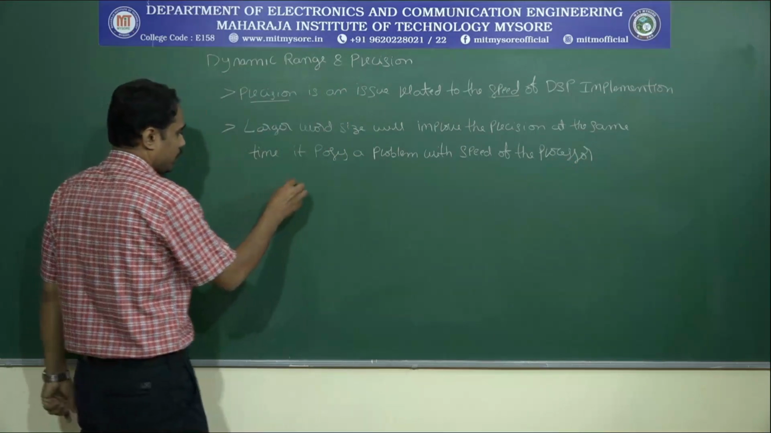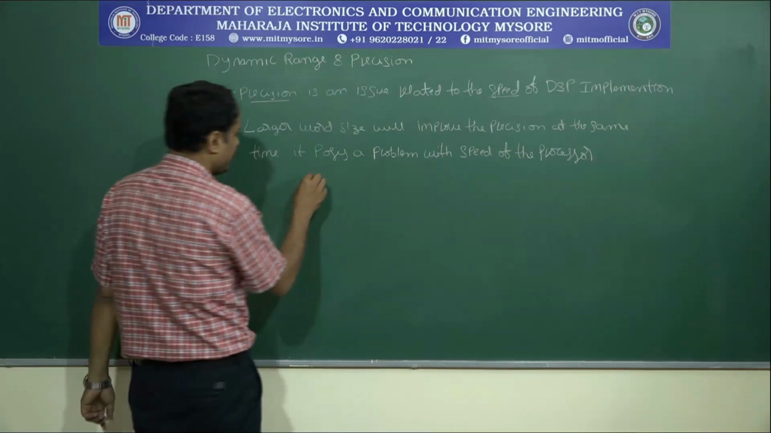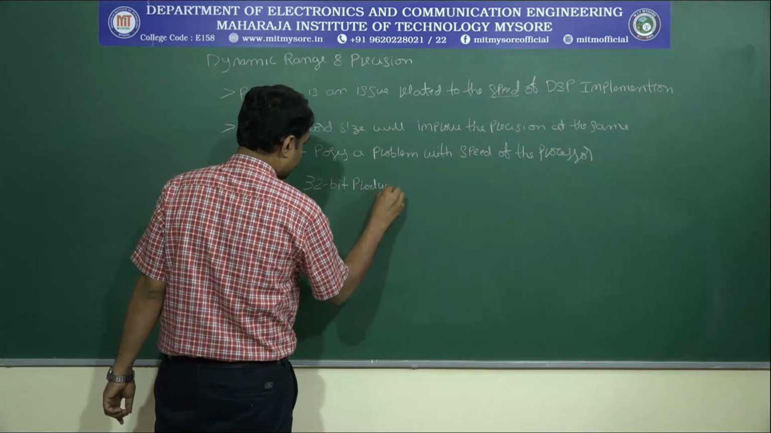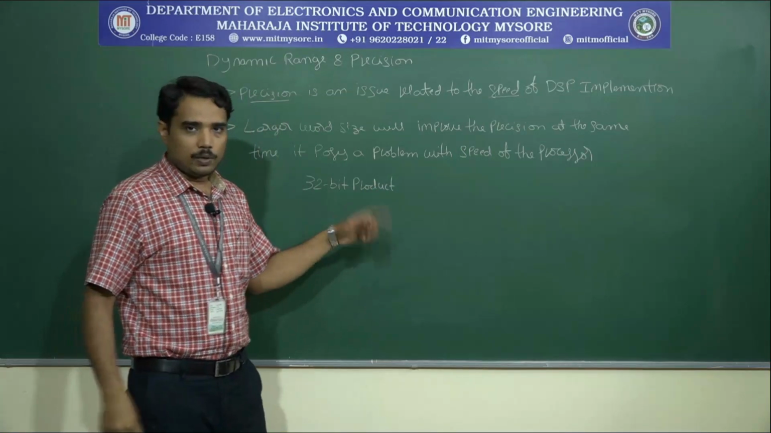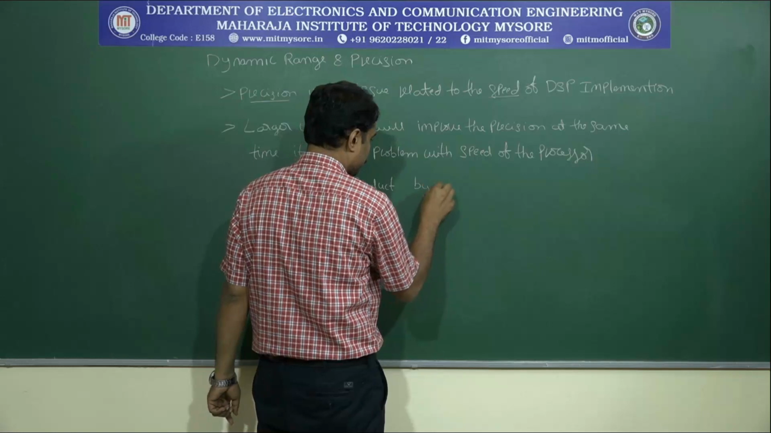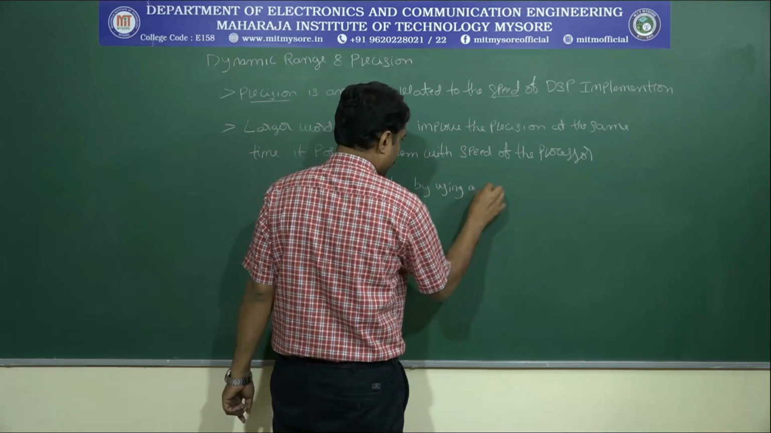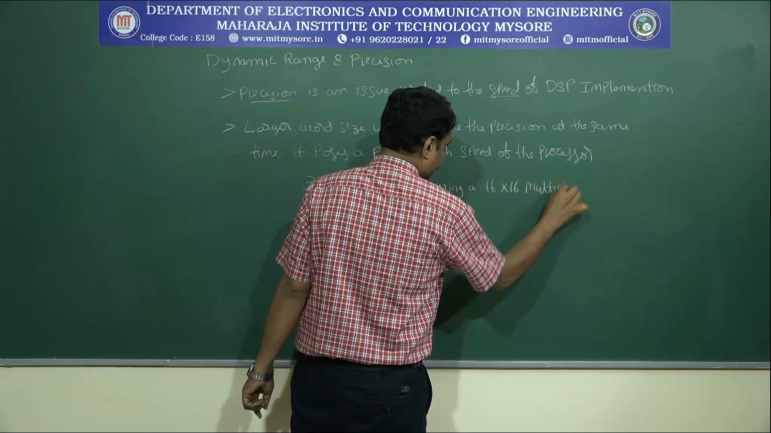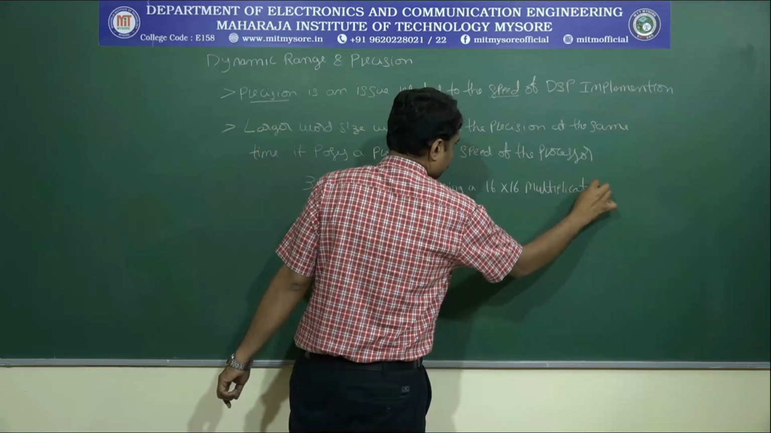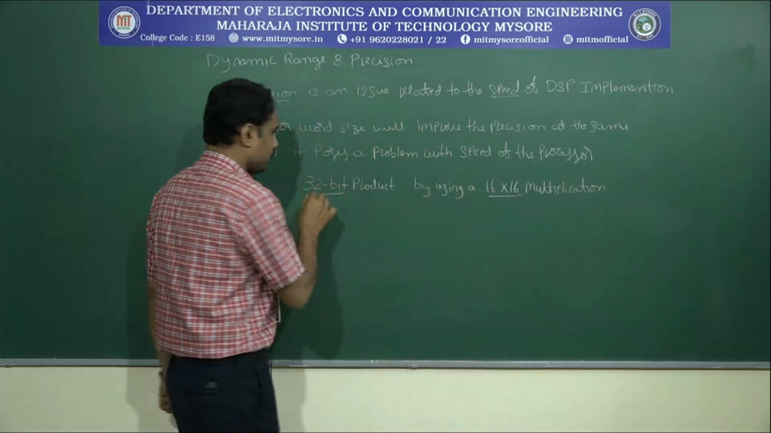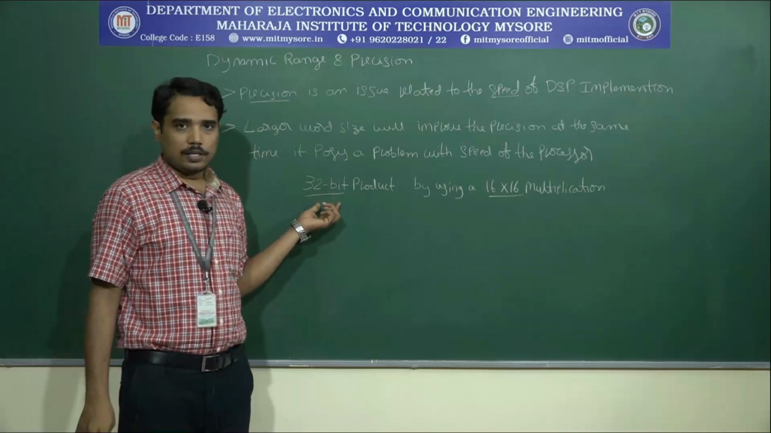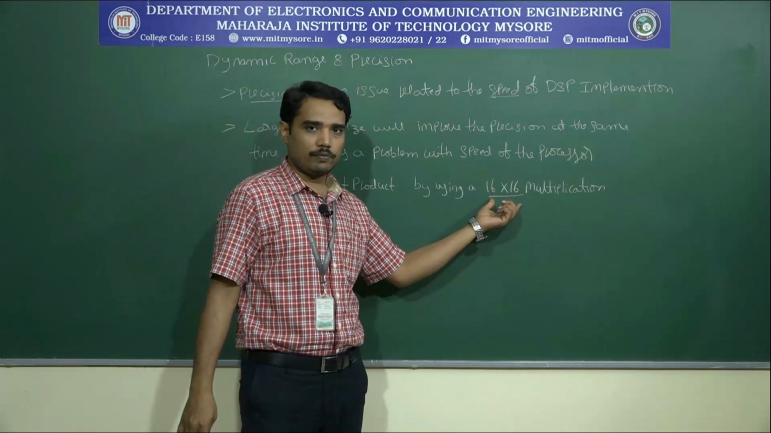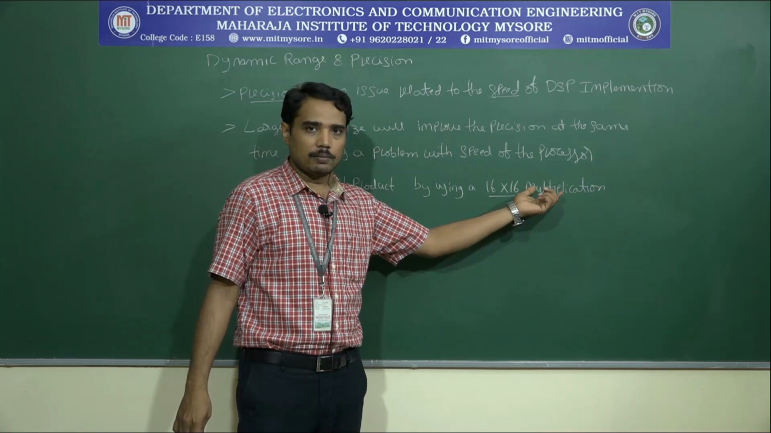In order to explain this, I will take an example. Let us consider we are having a 32-bit product by using a 16 cross 16 multiplication. See here, we are having a 32-bit product. How has this product been achieved? By the implementation of a 16 cross 16 bit multiplication.